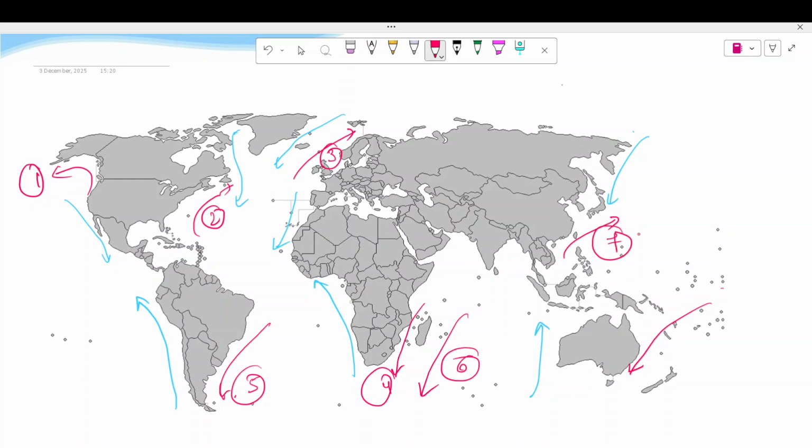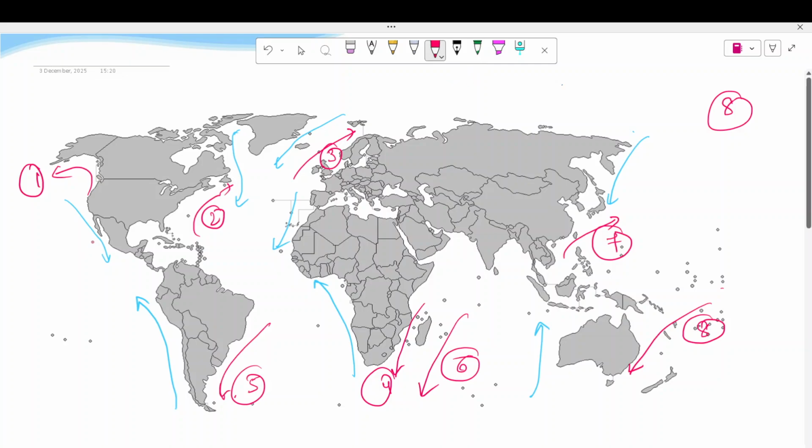Fifth, Brazilian. Six, Mozambique. Seven, we have Kuroshio, and eighth is Eastern Australia. So there are all eight we have studied. Warm currents, 1, 2, 3, 4, 5, 6, 7, 8. And 8 is what?